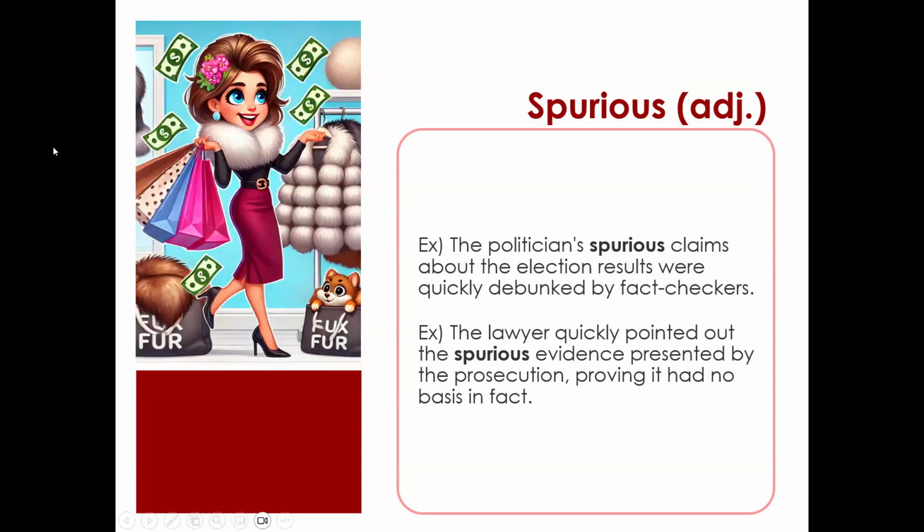So imagine a woman who spends a lot of money on fake fur. Spurious: SP for spend, and UR for fur. Just keep in mind that we don't usually describe fake fur as spurious fur. We say faux fur or imitation fur. For spurious, we usually use it to describe a claim or an argument, documents or data, sometimes correlations, relationships, or rumors or news. So a spurious claim, a spurious data.